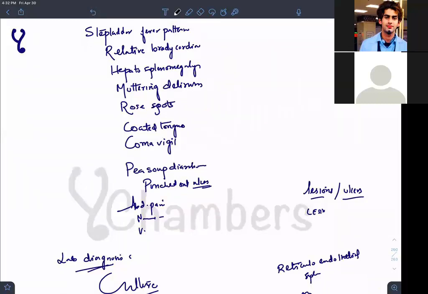And there will also be muttering delirium. Muttering delirium is actually a neurological term. I don't want to go into it here, but yeah, meningitis will happen, cerebral ataxia will happen. Paranoia, paranoid psychosis, delirium like that. All these things will happen.